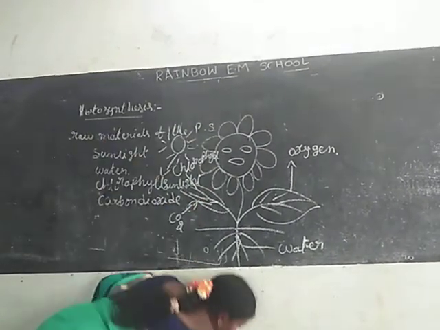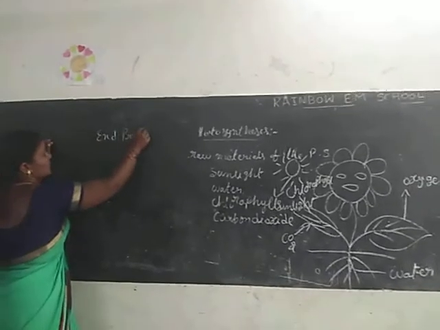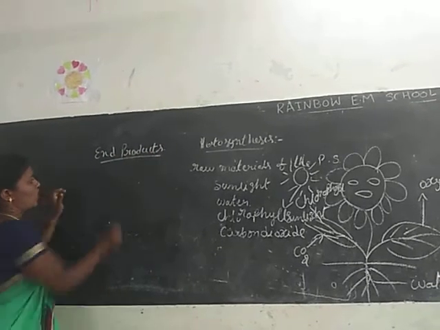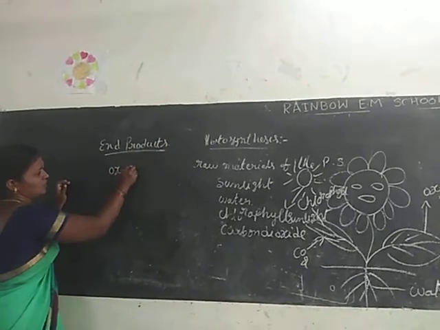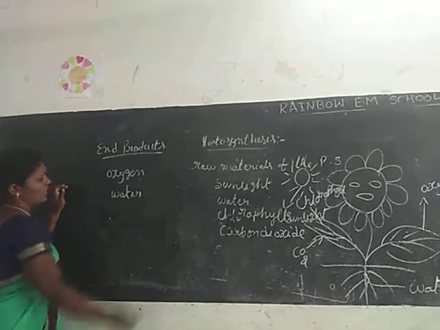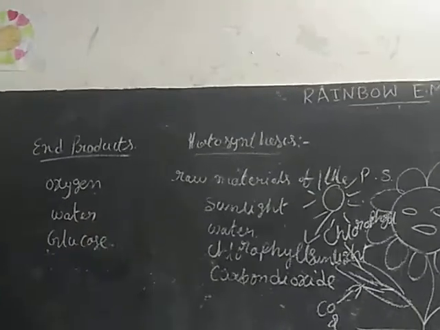Okay, what are the end products of photosynthesis? Oxygen, water, and glucose.